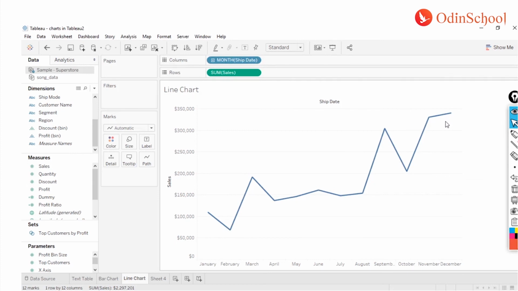Tableau has built some internal intelligence in its engine where it tries to understand what kind of data type you are trying to select, and based on that it suggests that for this set of information you can go for something called a line chart or something called a bar chart.